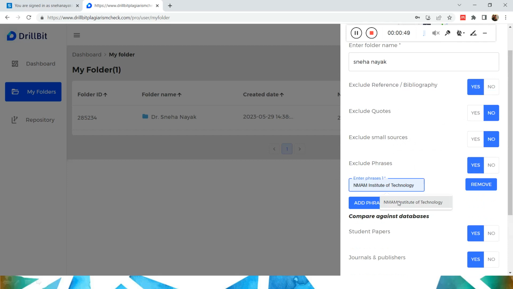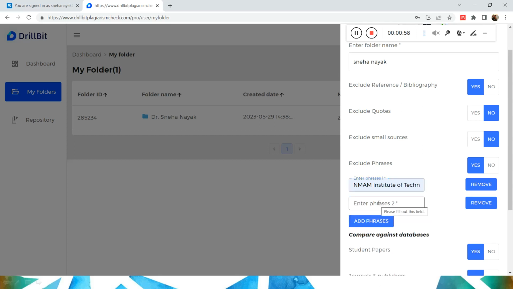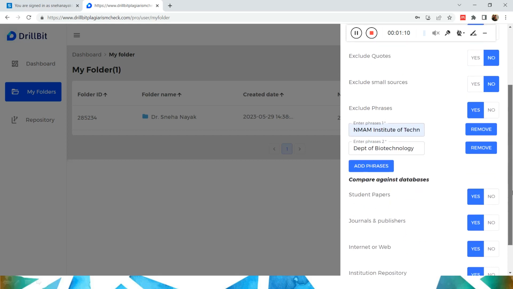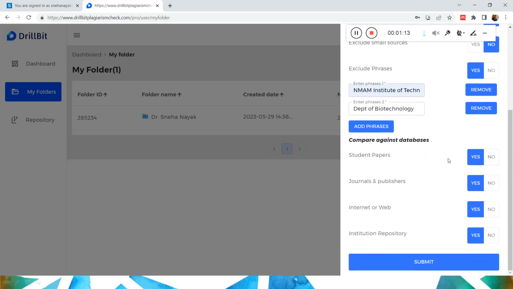Now if I want to keep NMAM Institute of Technology, I want to include this so that it is not highlighted in the text, then I can use this as a phrase. I can use my department, Department of Biotechnology. That also I can give as a phrase, add phrase, and that's sufficient as of now. And comparison with databases, as I told you: student paper yes, journal publications yes, internet sources yes, institutional repositories yes, and submit.